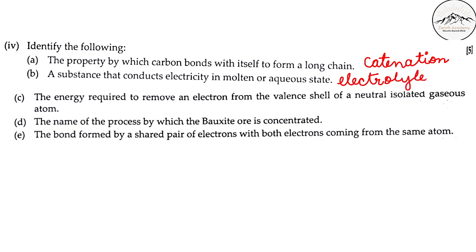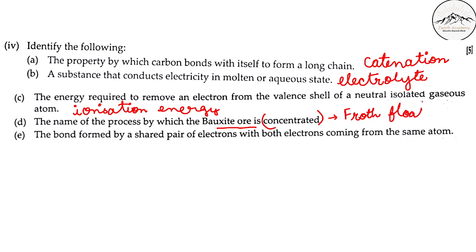We have to give the general name, not the name of a specific substance. The energy required to remove an electron from the valence shell of a neutral isolated gaseous atom is ionization energy. Very good. The name of the process by which bauxite ore is concentrated. That is the concentration step. Since it contains sulphur, remember which process we use? Froth flotation.